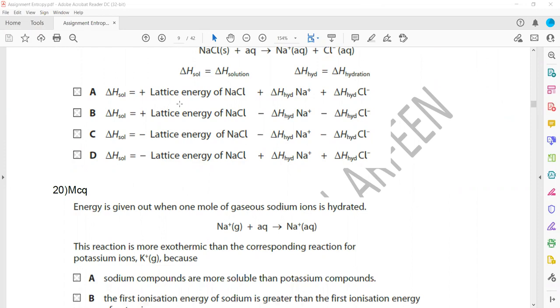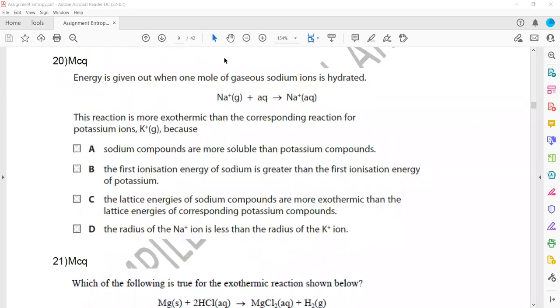In question 20, energy is given out when 1 mole of gaseous sodium ion is hydrated. This reaction is more exothermic compared to the corresponding potassium one. Again, the same reason: as we go down, the hydration energy decreases. Why? Because the size of the ion is increasing. So the radius of sodium ion is smaller as compared to potassium. That's why it is more exothermic.